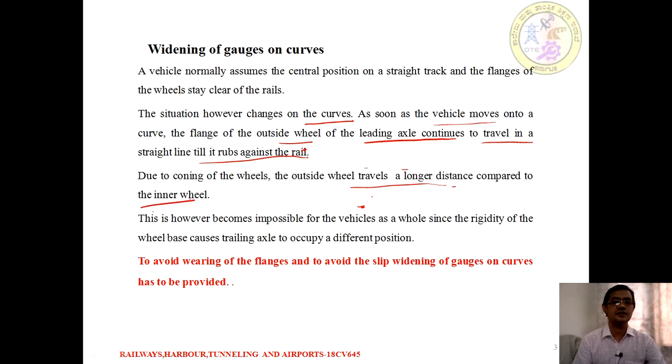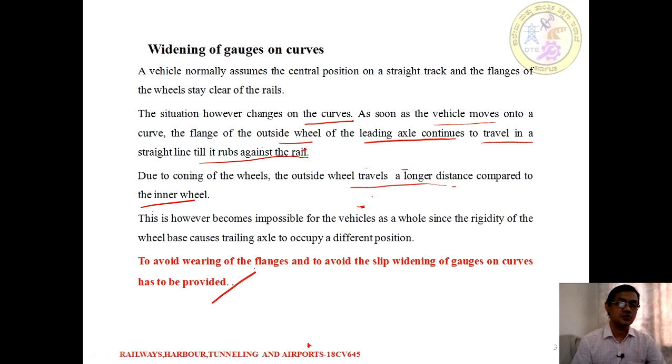Apart from that, the rail axles are rigid, which is also a cause, as the wheels occupy different positions. So, to avoid this wearing of the flange and also to avoid slip, widening of gauge on curves has to be provided.